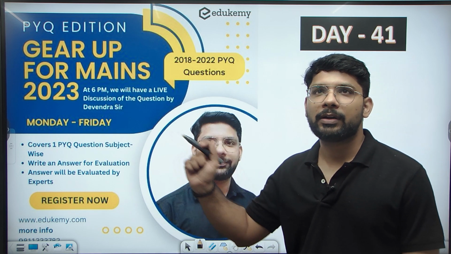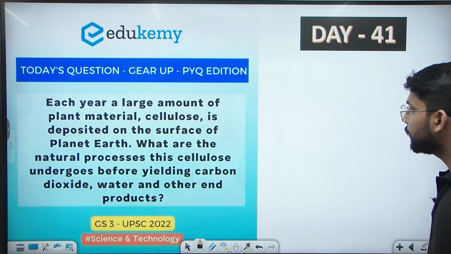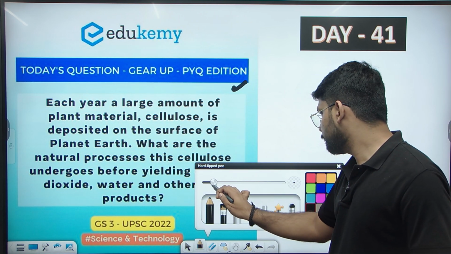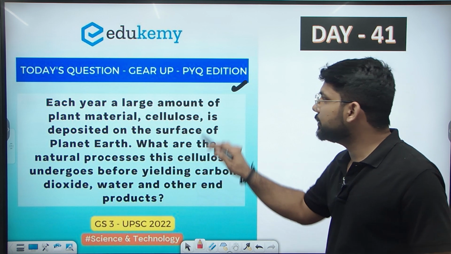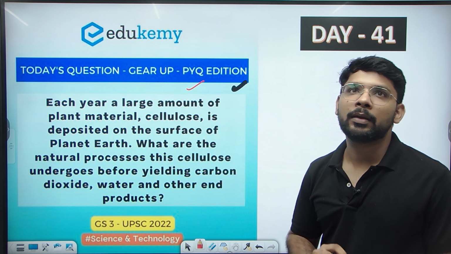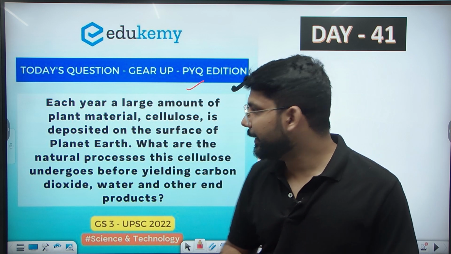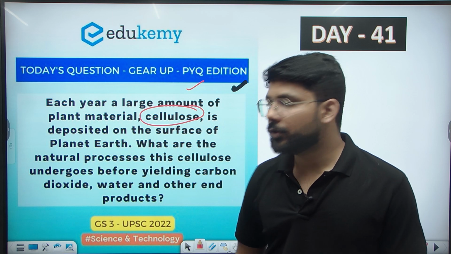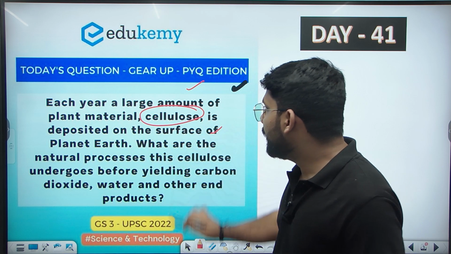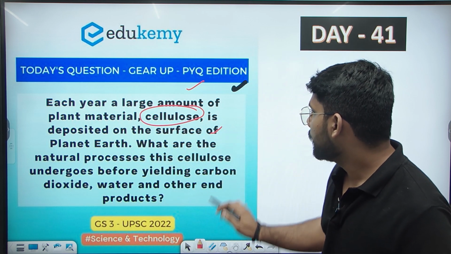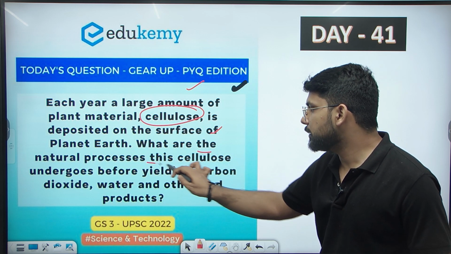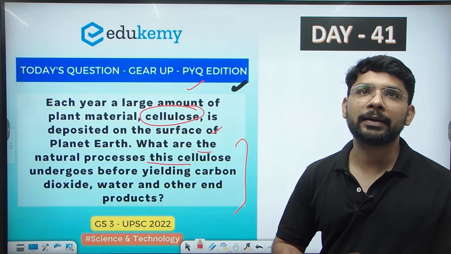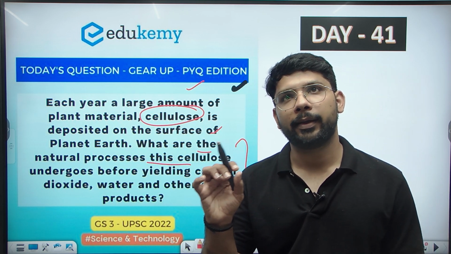Okay, so let's see what the question for today is. Today's question is: each year a large amount of plant material, cellulose, is deposited on the surface of the planet Earth. What are the natural processes this cellulose undergoes before yielding carbon dioxide, water and other products?